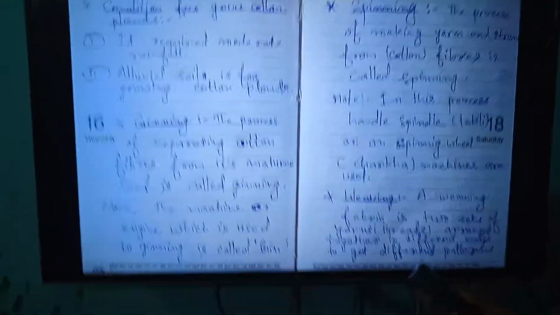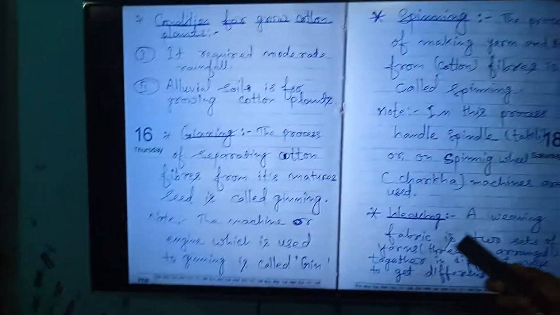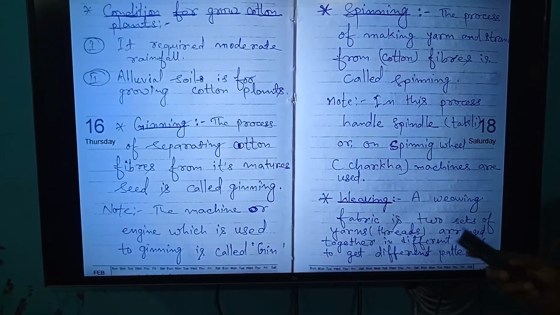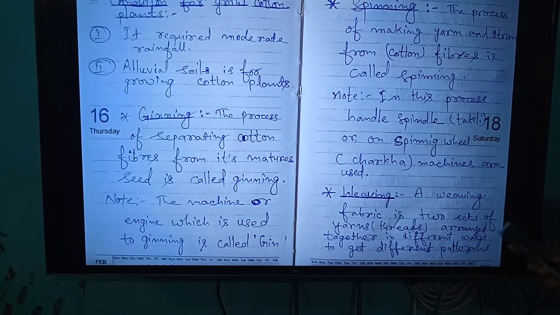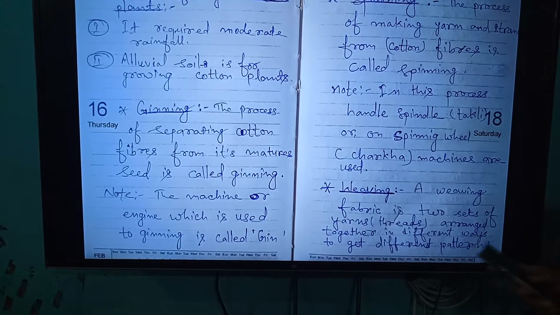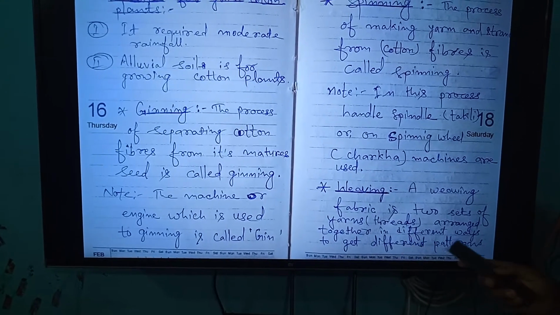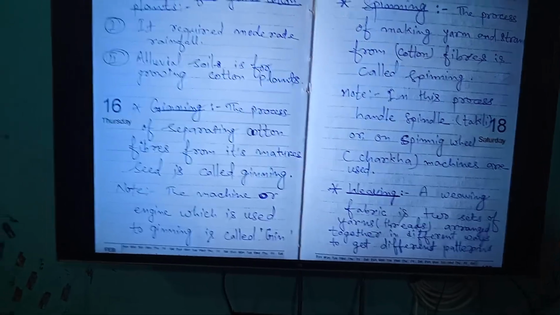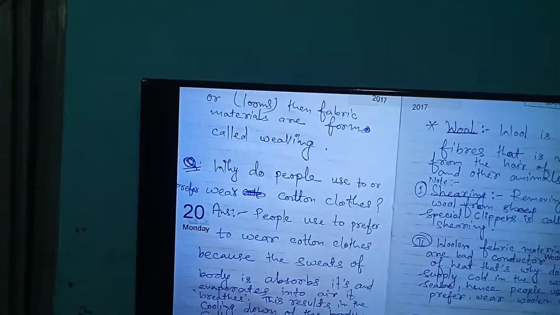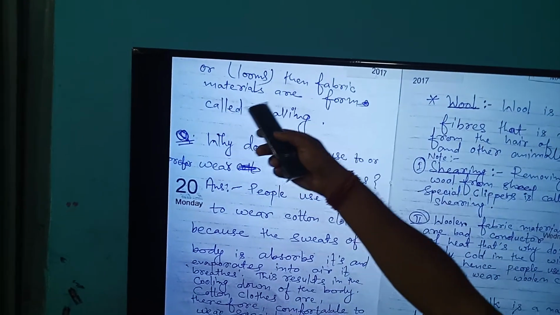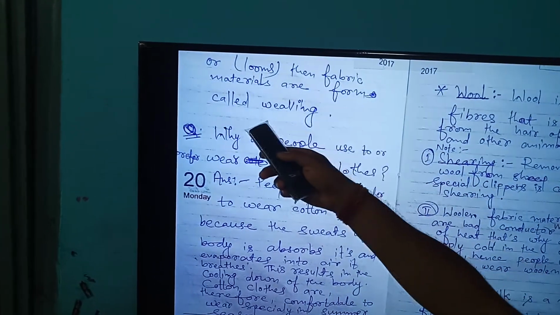Let us talk here about weaving. Weaving is a fabric made of two sets of yarns or threads arranged together in different ways to get different patterns, on a loom. Then fabric materials are formed. This is called weaving.